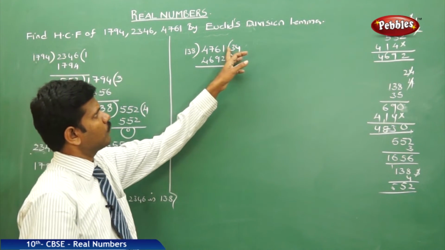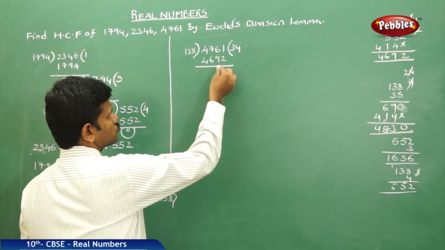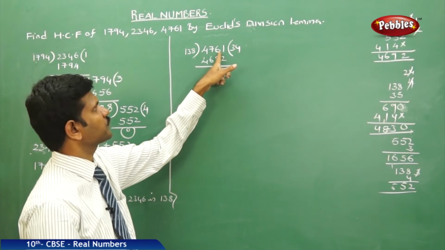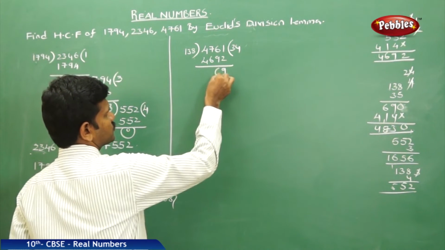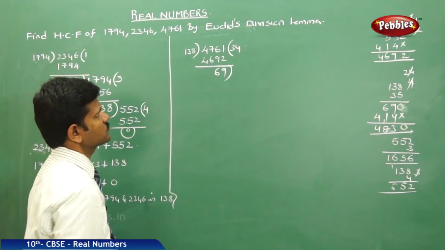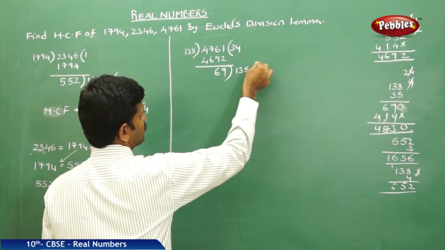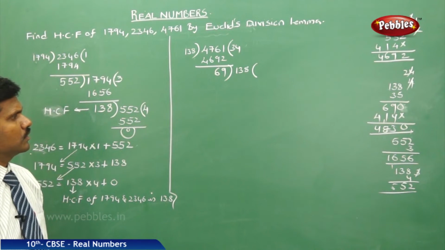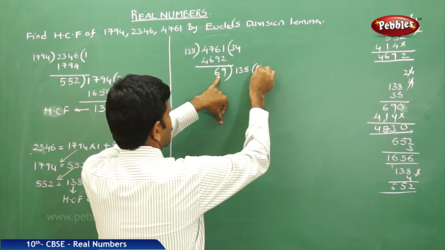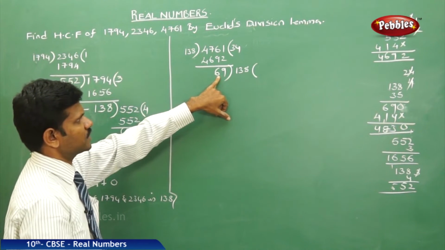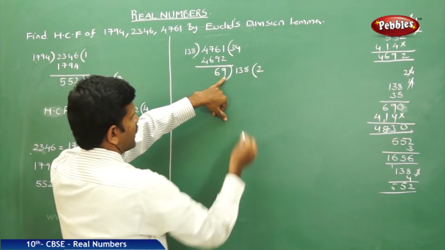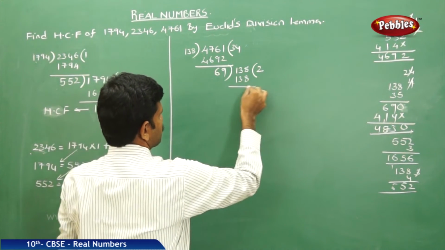Now 1 minus 2 is not possible. 11 minus 2 is 9. 1 borrowed here, 5 becomes 15, 15 minus 9 is 6. 1 borrowed here, 6 minus 6 is 0. So 069, that is 69, then 138. Now that is 1 time, 2 times means 140. 2 times 69: 2 nines are 18, yes, 138 is sufficient.